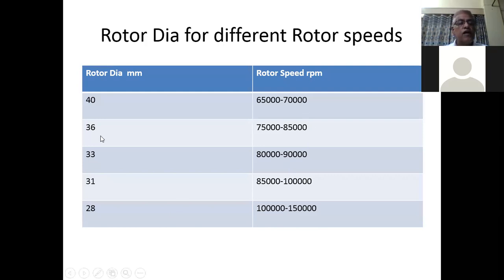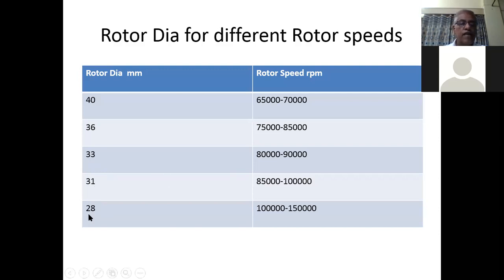If you reduce the rotor dia, we can have more speed, 75,000 to 85,000. And if we further reduce the rotor dia to 33 mm, we can have 80,000 to 90,000 RPM. For 31 mm, we can run the rotor at a speed of 85,000 to 1 lakh RPM.